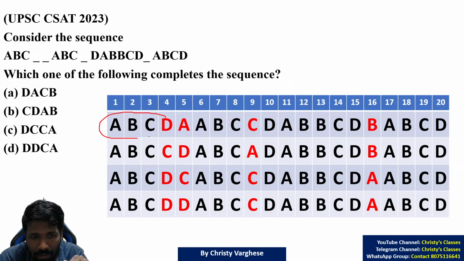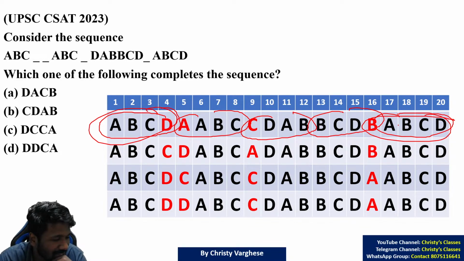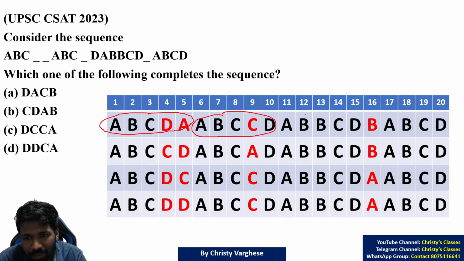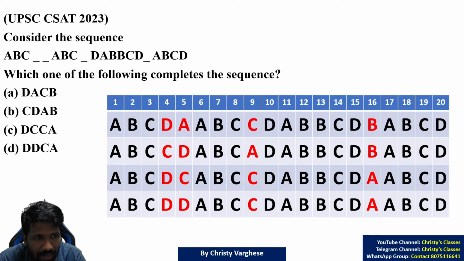Groups of 4: ABCD, AABC, CDAB, BCDB, ABCD. Not a pattern at all. ABCD here is fine, but the others are not a pattern. So groups of 4 is not okay. Now groups of 5: ABCDA, ABCCD, ABCD, BABCD, not a pattern again. So that also can be eliminated. That means option A is eliminated.